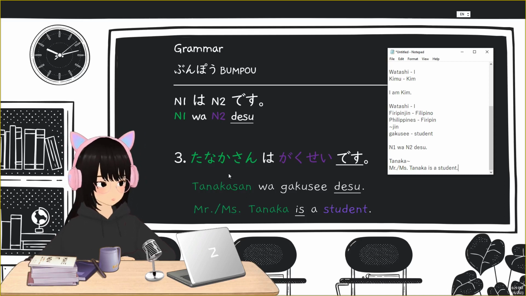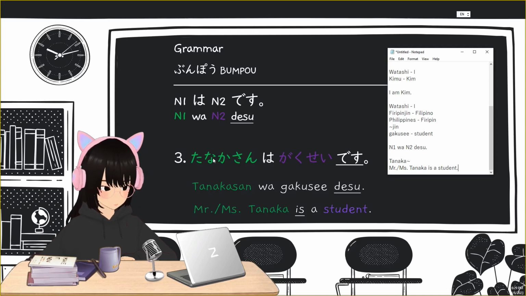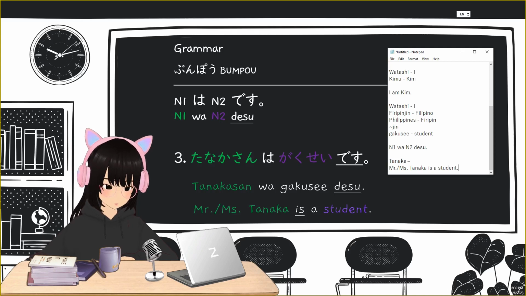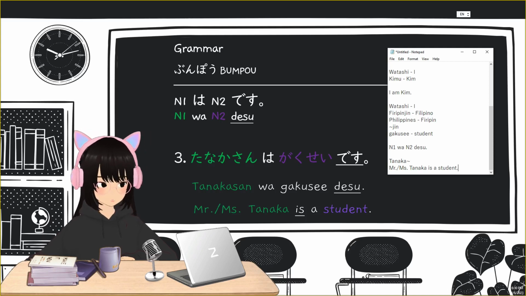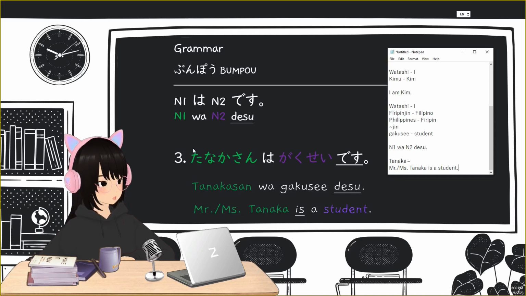Now, if you notice, the name Tanaka is not written in katakana because, again, foreign names are usually written in katakana, and this Japanese surname is usually written in kanji. But again, for now, for you to be able to read it, it is just written in hiragana for this lesson. But actually, the correct writing of this Japanese surname is in kanji.